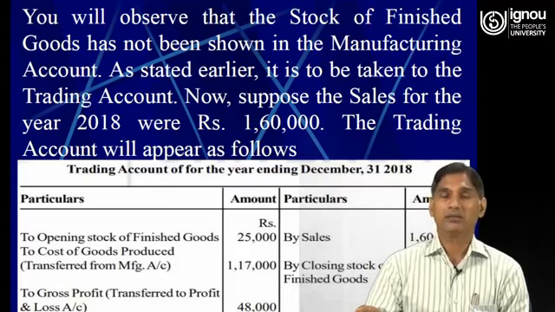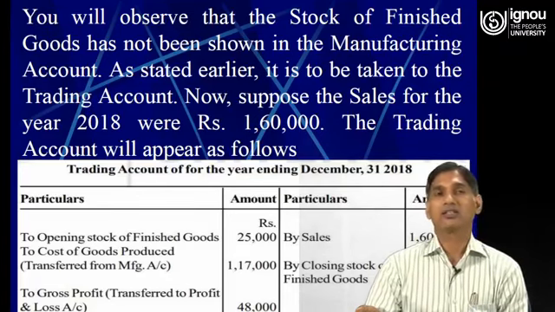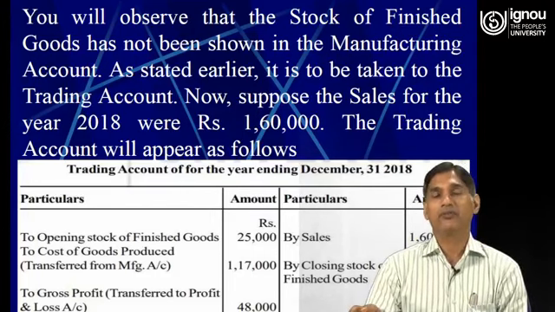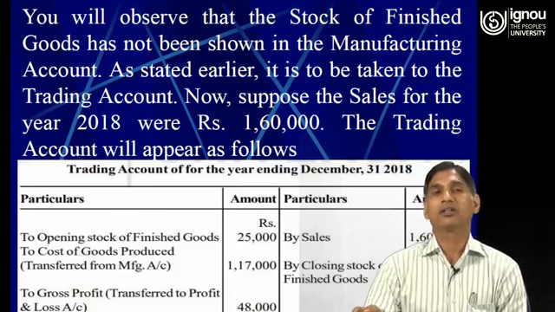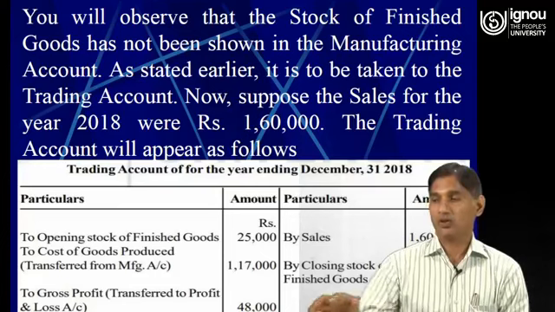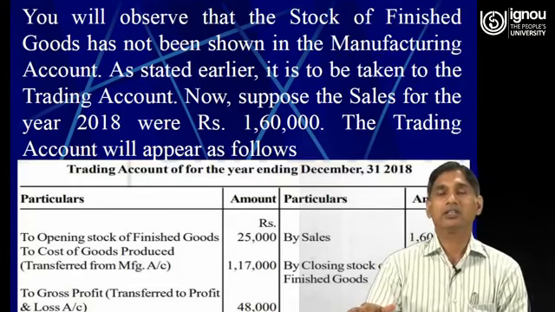Once again, I make it very clear that the manufacturing account is prepared in order to find out the cost of goods produced, whereas the trading account is prepared in order to find out the cost of goods sold. In preparing the manufacturing account, the opening and closing stock of raw material and the opening and closing stock of work in progress are part of the manufacturing account.